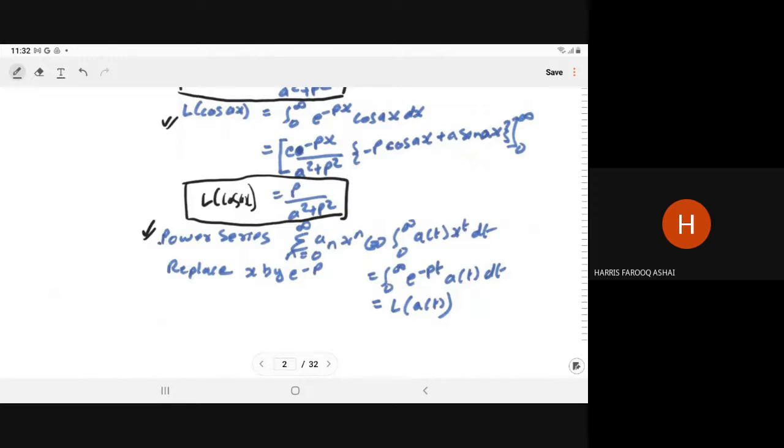So it will become the integral 0 to infinity, instead of a_n, now a function of t, so a(t), because we have to take the continuous, a(t) x to power t dt. And here, if you replace x by e to power minus p, it will be the integral 0 to infinity e to power minus pt a(t) dt. That is only the definition of the Laplace transform, the Laplace of a(t). So from the power series only, we have the motivation to take the Laplace transform.